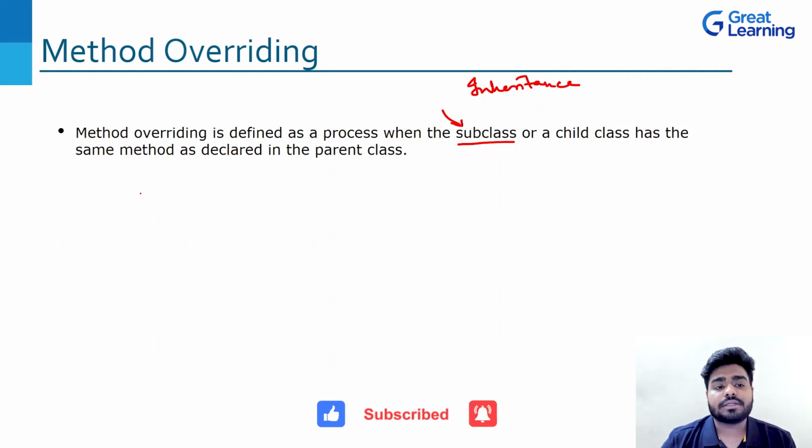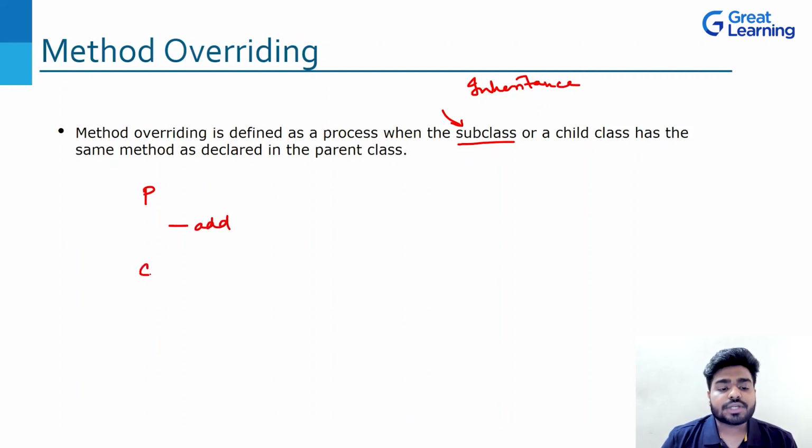So here what will happen, basically parent class will have one method, let's say add, and the child class, which is actually extending from the parent, will also have the same method, right? You can see this is one class parent and this is another class child, which is extending from the parent, and both the classes are having the same method. The name is also same, right? This is nothing but the method overriding concept. Now let's see how this works basically.